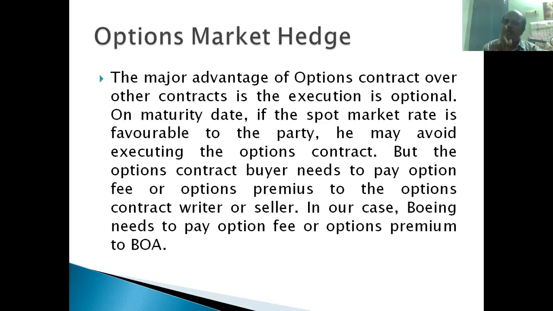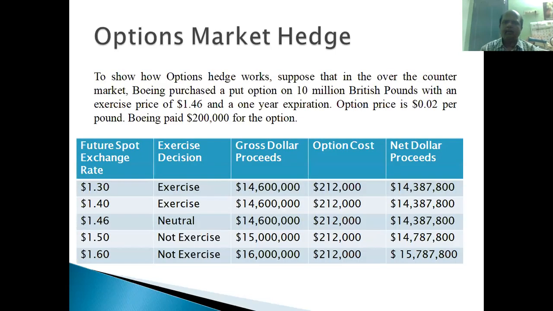But the thing is, they have to pay this $0.02 per pound to Bank of America. That is the fee of the option, right? Option fee is different from option price. The option contract buyer needs to pay the option fee or option premium to the option contract writer or seller, right? In our case, Boeing Corporation needs to pay the option fee, the option premium, to Bank of America, right?